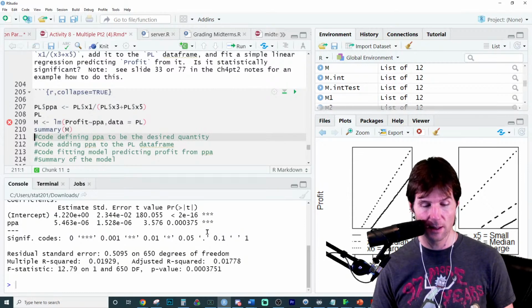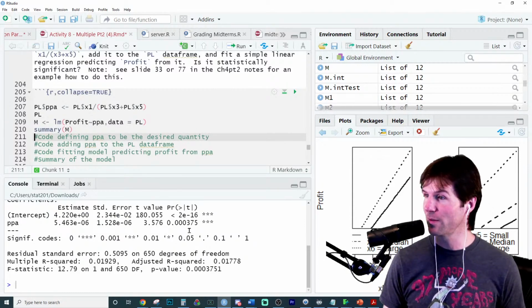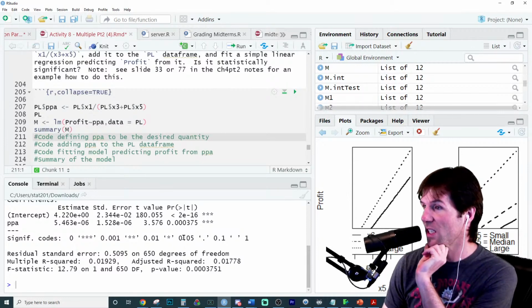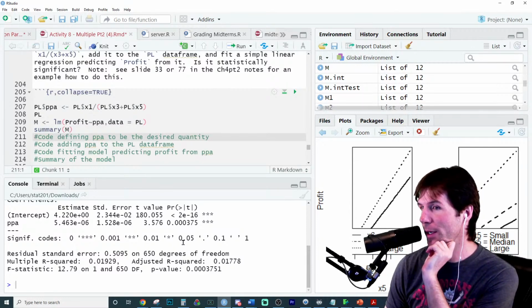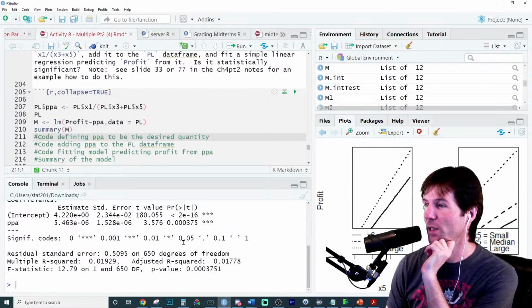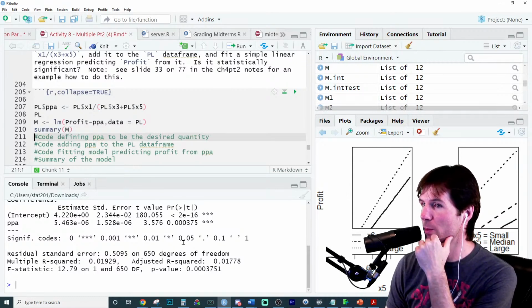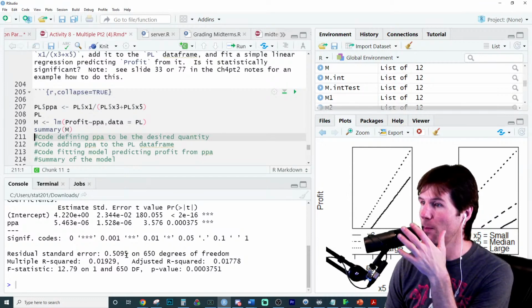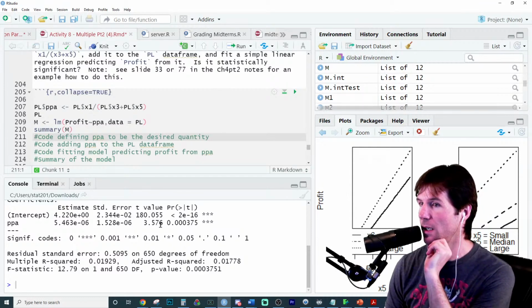The answer is, well, it is statistically significant, but it's only 2% of the variation explained. Now, if that's stocks, that might be super cool, but this is profit. Something tells me my company probably wants us to be explaining more than 2% of the variation in profit. And also, our typical miss is much higher, at 0.51.